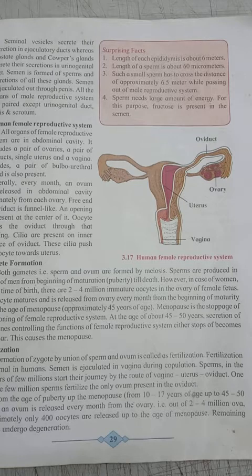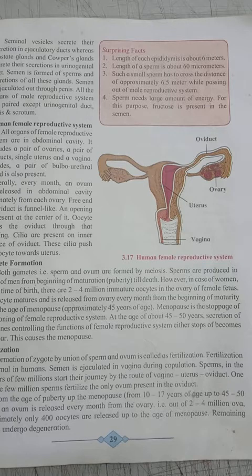As you know, sperms are produced in the testes of the male reproductive system. Production of sperm starts in the testes of men at the age of puberty.